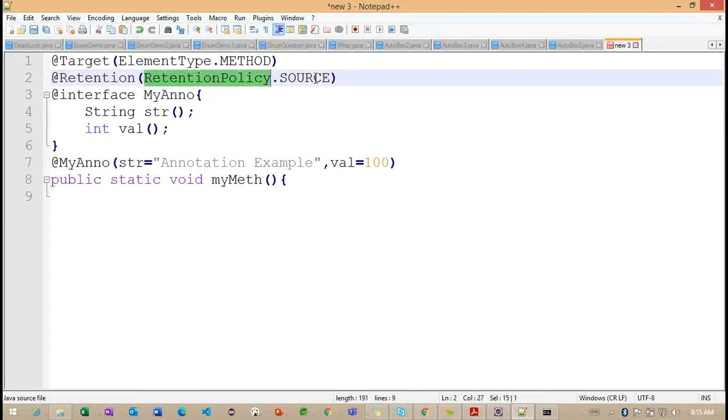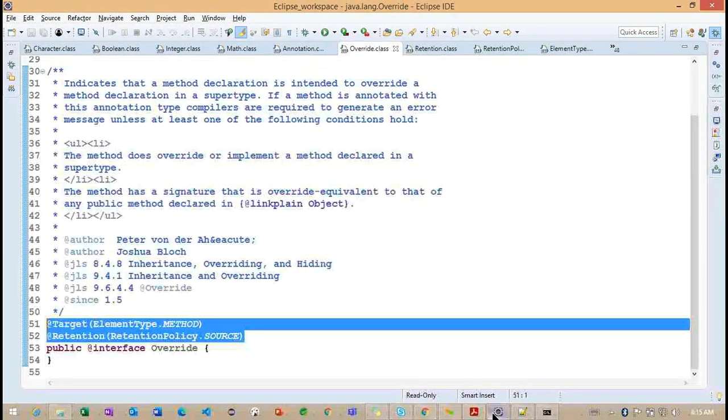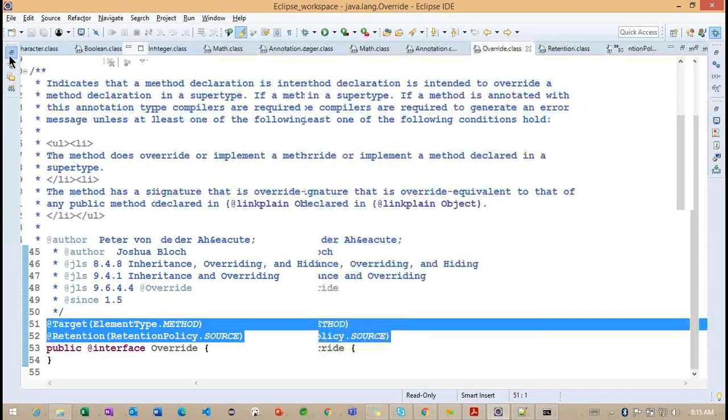So retention, the retention policy. We need to provide it as runtime, right? It's available in the compile time and runtime, so we can go for the runtime. Let's see. This particular annotation example we can create from our IDE, so we are going to have more information.